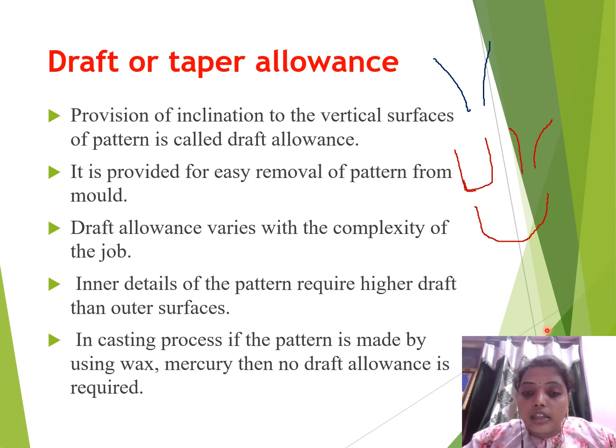Here, let us see what wax means in investment casting. In the second unit, you will get the different types of castings also. We are not using the casting process only for molten metal. By using wax and mercury also, we prepare the required object in different shapes. We get small candle shapes in our market also.